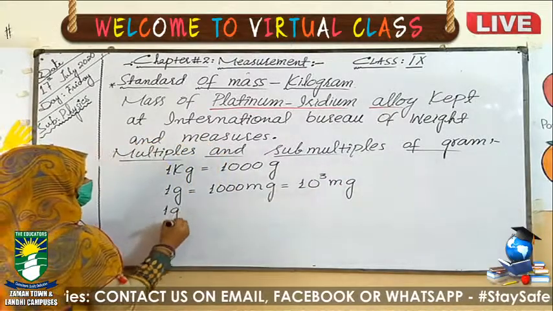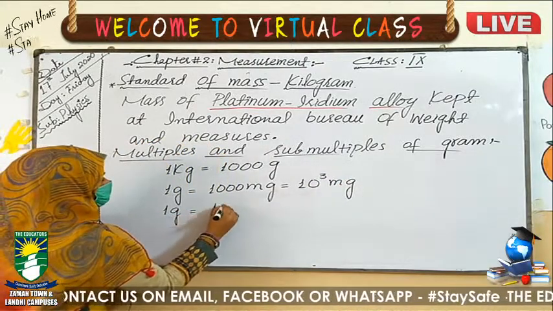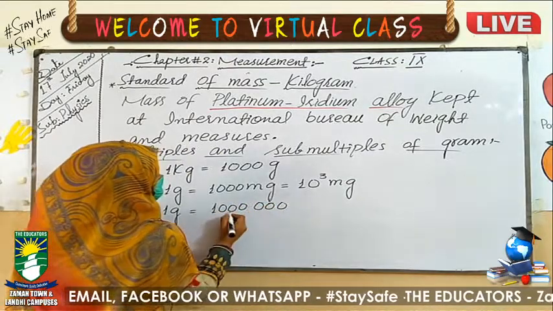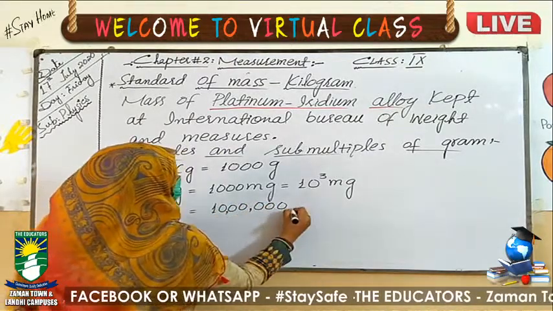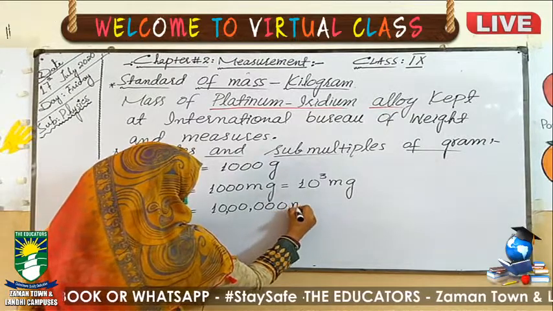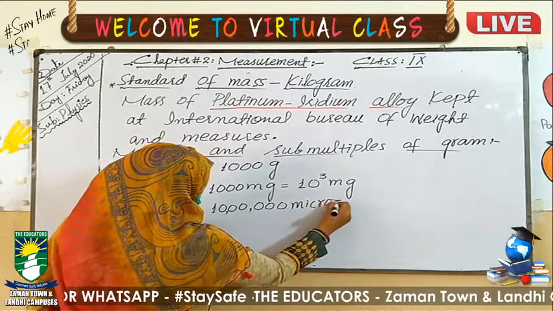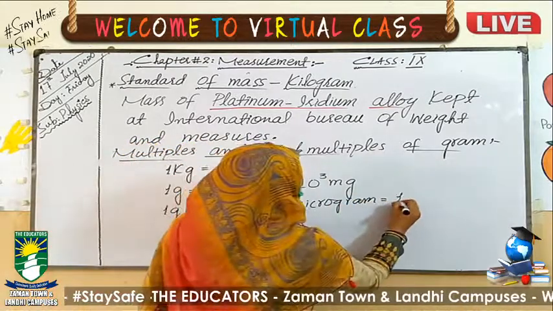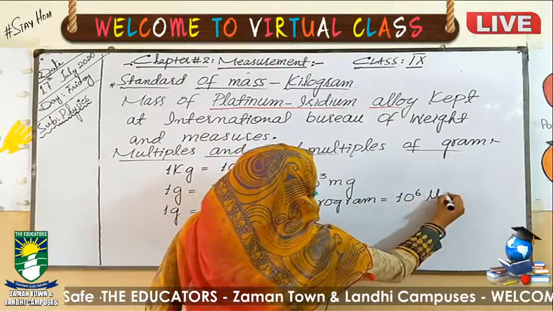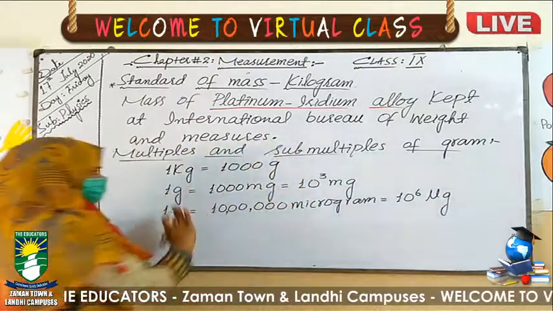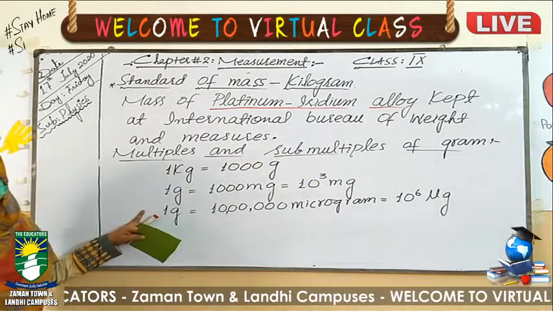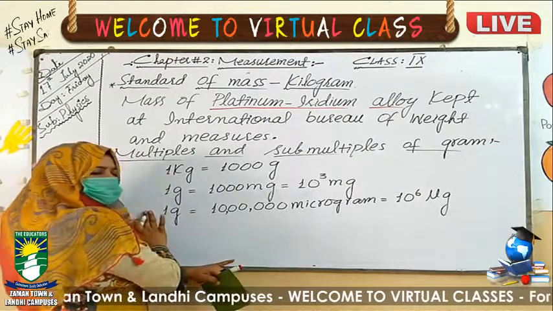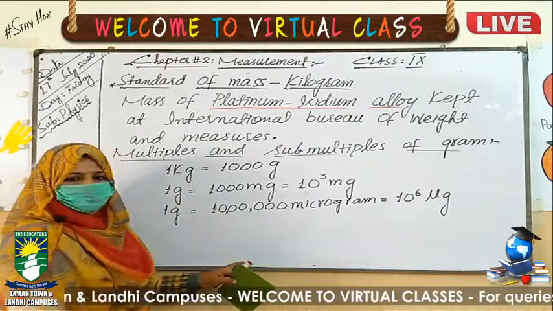Similarly, 1 gram is equal to 1,000,000 microgram. We can write it as 10 exponent 6 microgram. These are the three multiples and submultiples which we use in the whole syllabus. That's why I am introducing only these three conversions here.